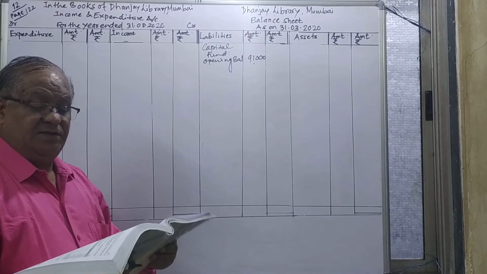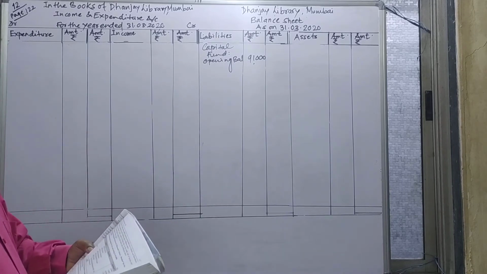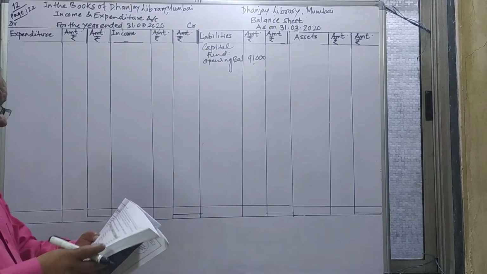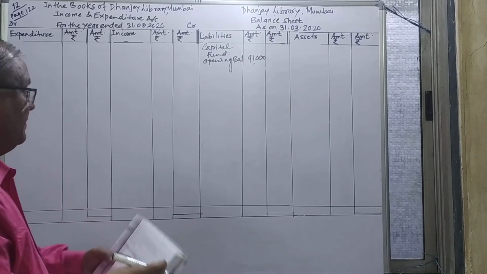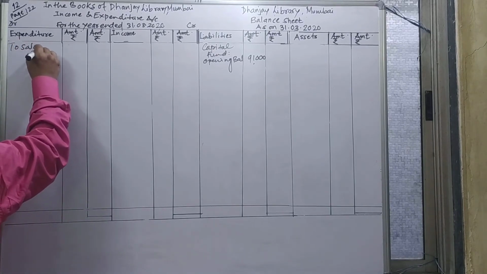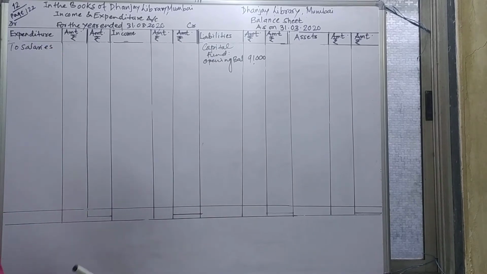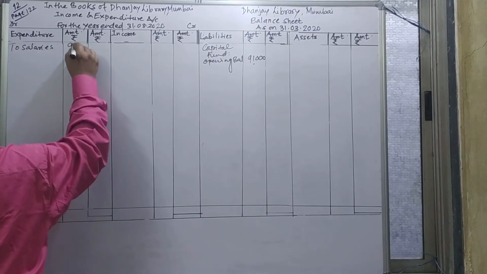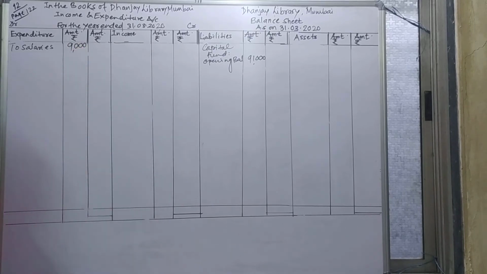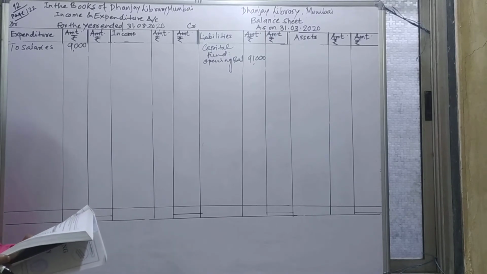We'll make the comparison of the payments for the first time. Payment is compared to the expenditure, and salary is the first item given to you. The amount of salary is 9,000, and keep this in the inner column because there is an adjustment. Regarding the salaries, outstanding salary of 1,300 is given to us as the adjustment.